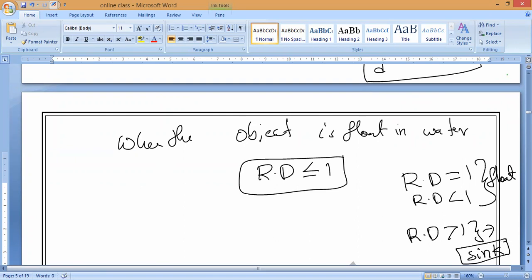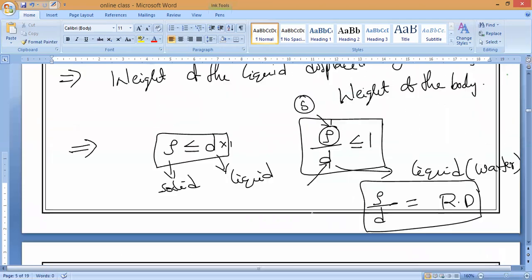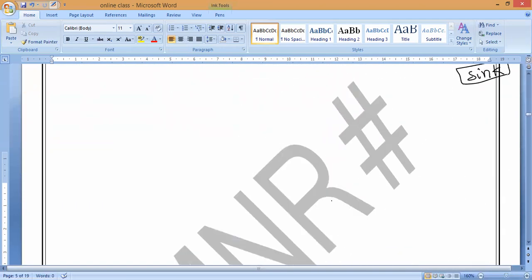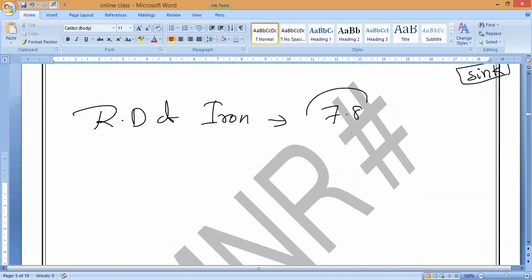Till here, any doubt, anybody can ask. Everybody clear? Now I want to say, for example, the relative density of iron is 7.8. So will it sink or float on water?